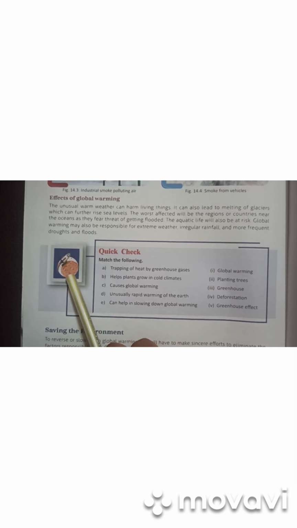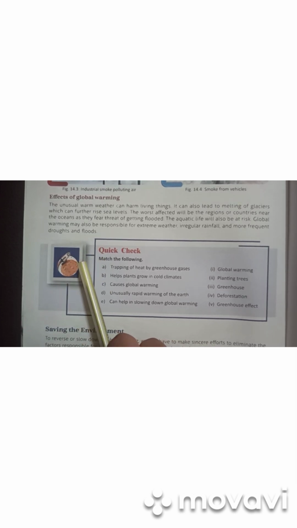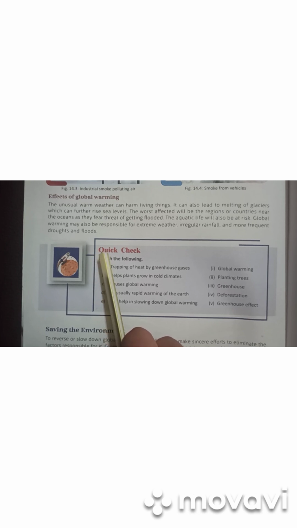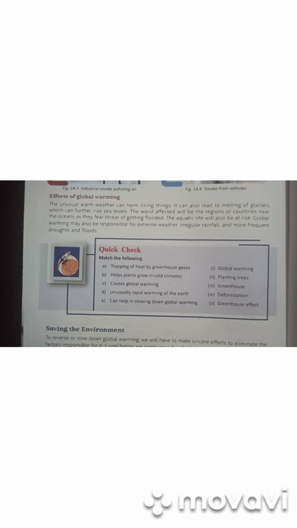So we have to stop the production of the greenhouse gases in more and more quantity. We can stop the burning of the fuels without any reason. We should not burst the crackers. We should keep control of the gases which increase the global warming.